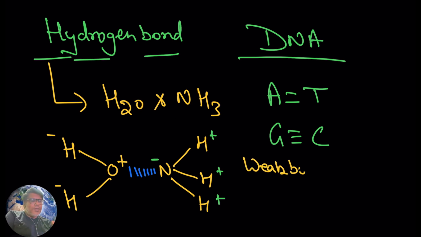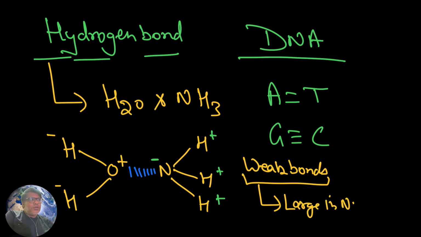Keep in mind, these hydrogen bonds are non-covalent interactions, weak bonds. But when we have a very large number of hydrogen bonds, they become strong.